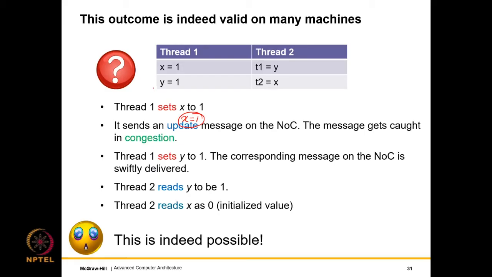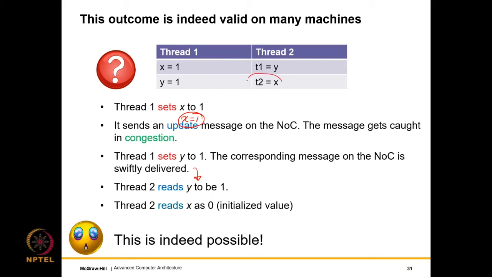Then thread 1 sets y to 1. It again sends a message. But y is of course stored in a different place in the shared L1 cache, or it can be a distributed L1 cache. It doesn't matter. So the message to update y actually gets delivered, and that too very quickly. So then what will happen? After that, when thread 2 reads y, it will actually see y to be set to 1, because the message to set y to 1 would have been delivered and it will be visible to all the threads.